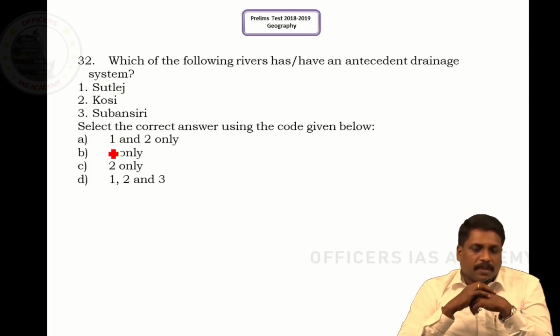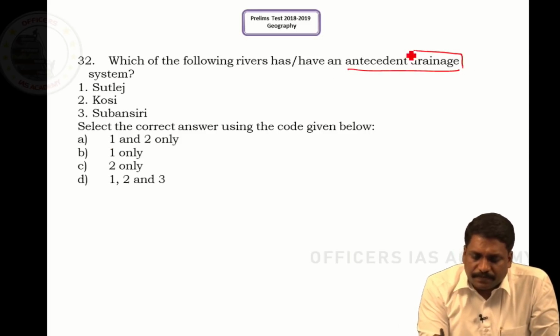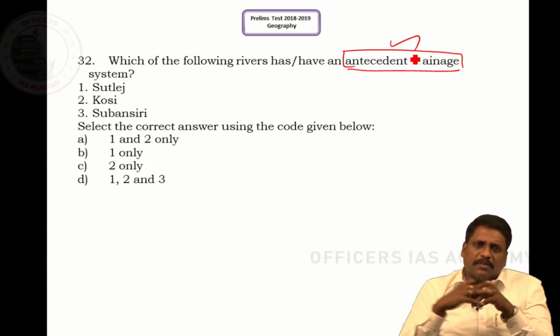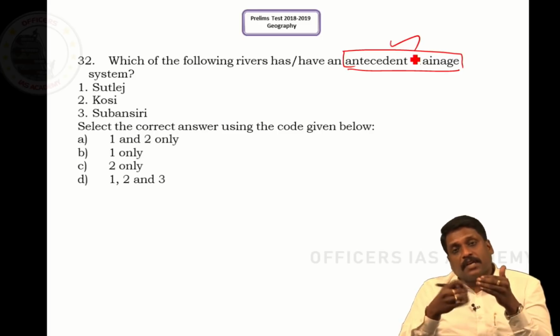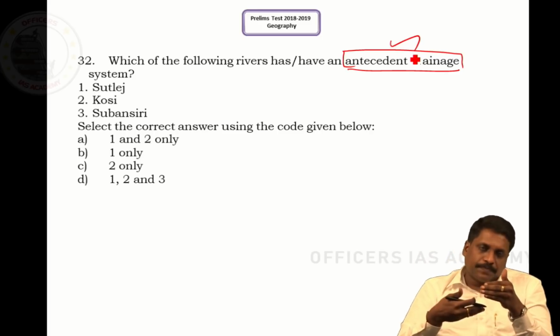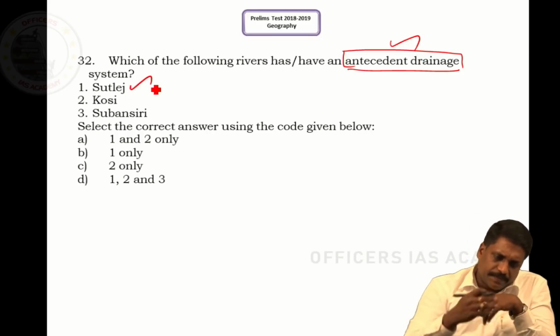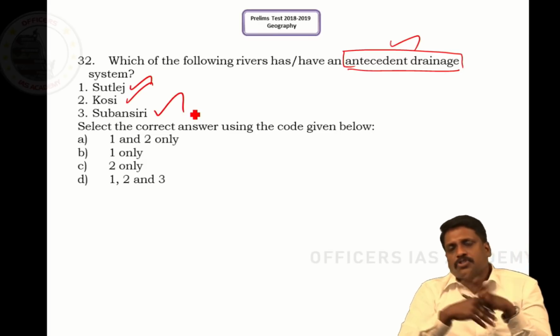Question number 32. Which of the following rivers has an antecedent drainage? Now, what is this antecedent drainage? Very old rivers, you call them antecedent drainage. Those rivers which would have existed even before the formation of a feature, you call them antecedent rivers. Right, sir. Sutlej, yes. Kosi, yes. Subansiri, yes. Now, what is the logic to identify antecedent rivers?